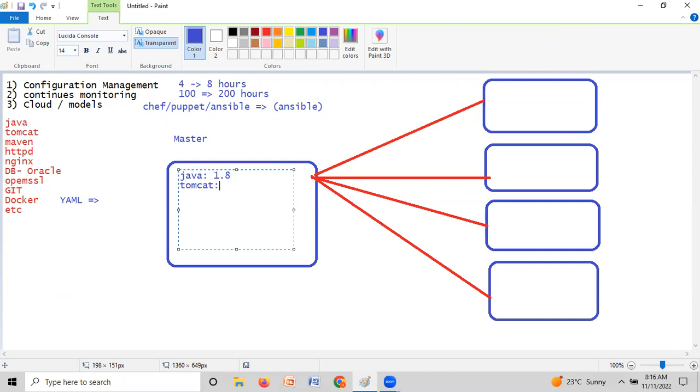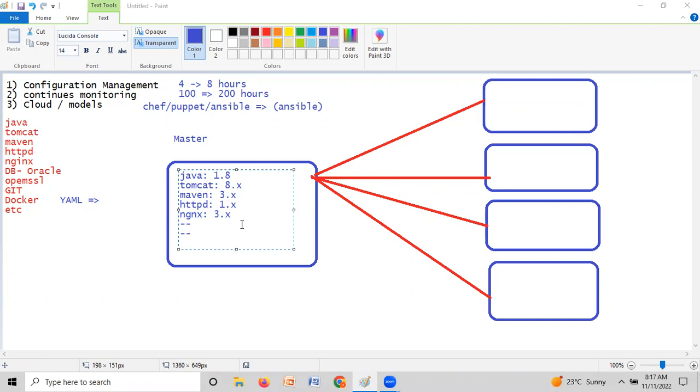If you take Tomcat 8.x, Maven 3.x, HTTPD 1.x, Nginx 3.x, etc. Whatever software and whatever configurations we require, all the configurations we need to configure. This is very important, guys.